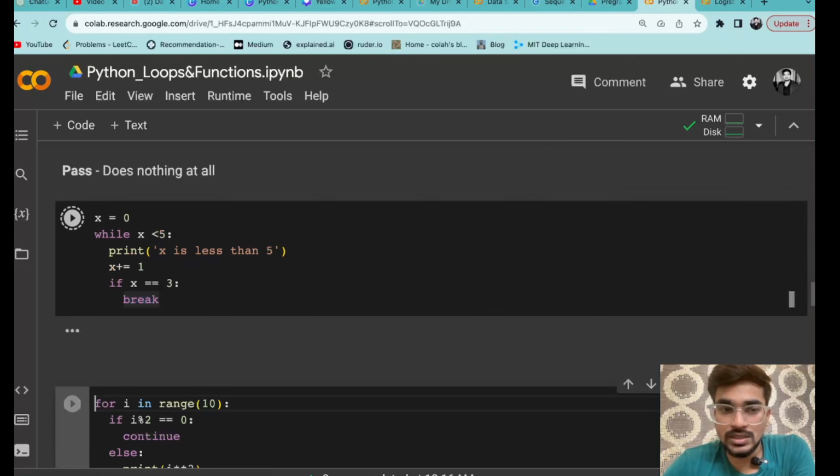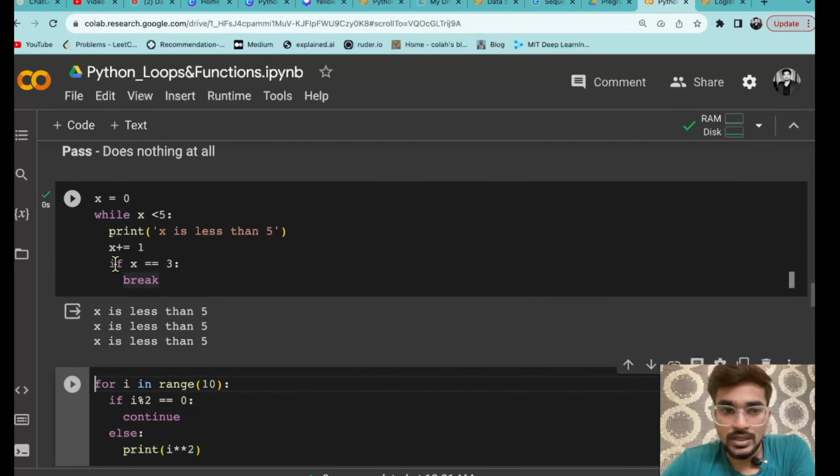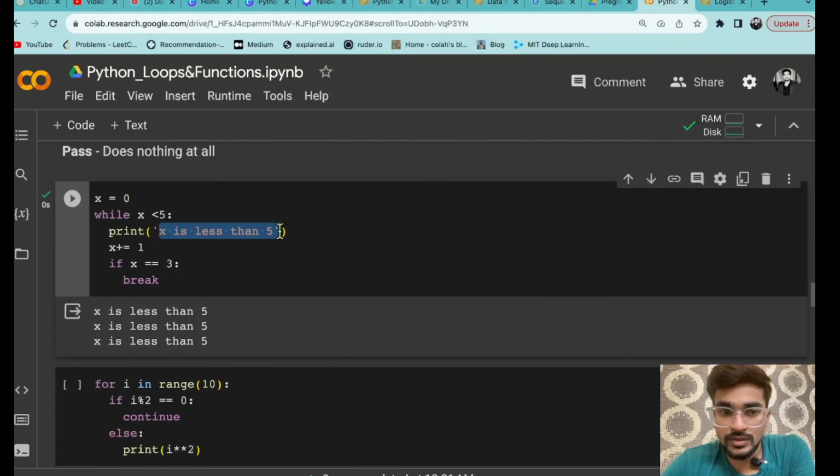So you can see easily that x equals to 0, first of all it is less than 5, then increment by 1, so that means x equals to 1. So again 1 is less than 5, so it is again going to print the same thing. Again x increments by 1, that means 2. So 2 is less than 5, again it is going to print x less than 5. As soon as it becomes 3, that means 2 plus 1 is 3, it is going to check it here. Yes, this condition is true, so it is going to break it.